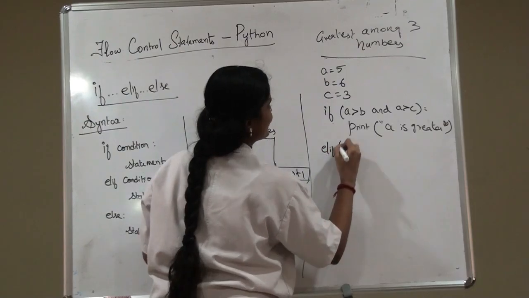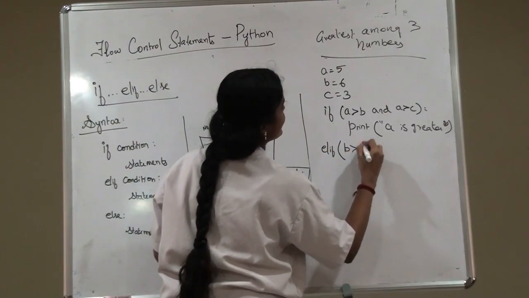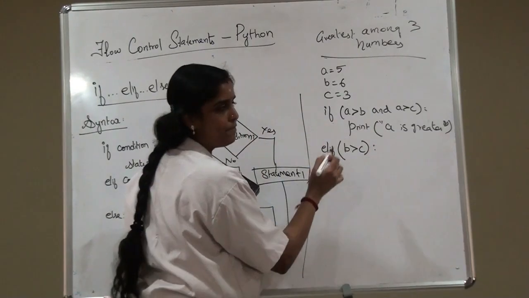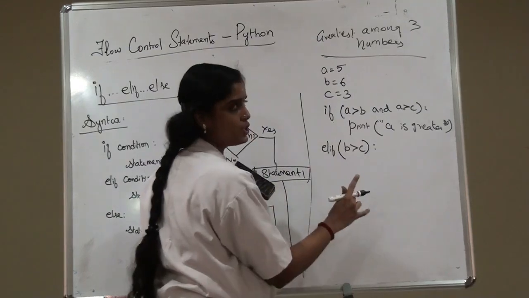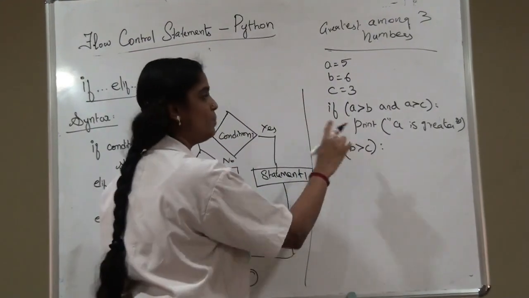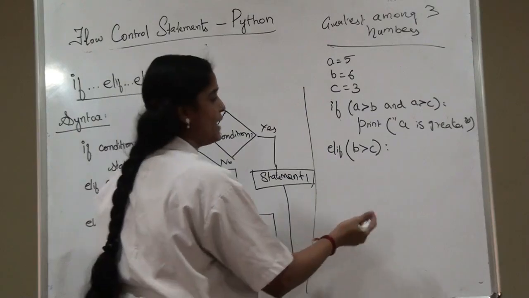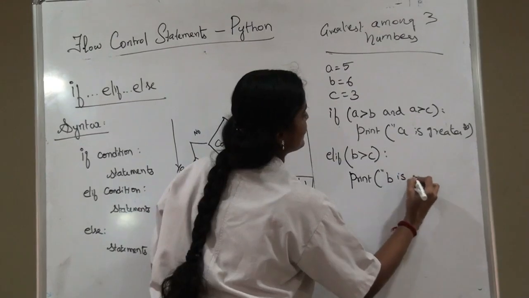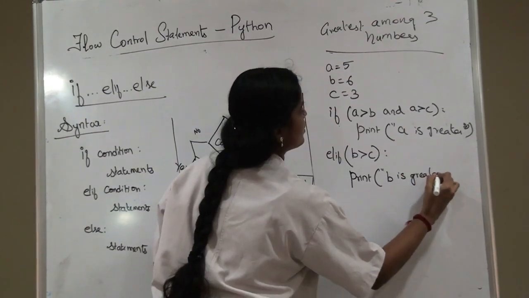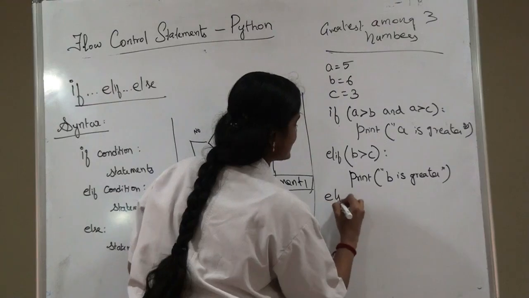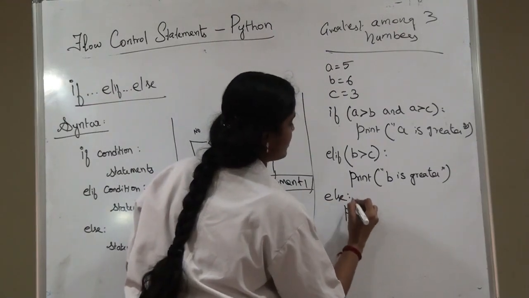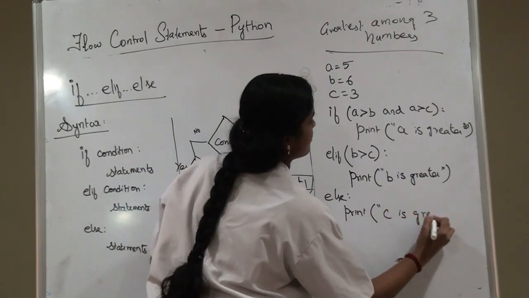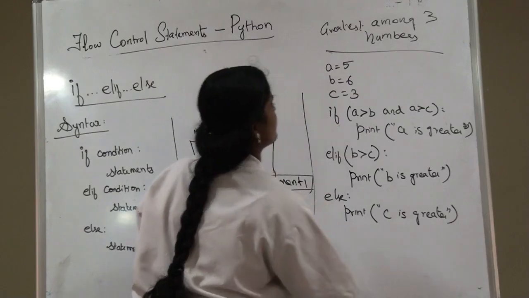If we are going to check for the second condition, B greater than C colon, so we have to place colon in if, and else. Then the indentation shows the beginning of the if and the beginning of else. Print B is greater. Else colon print C is greater.